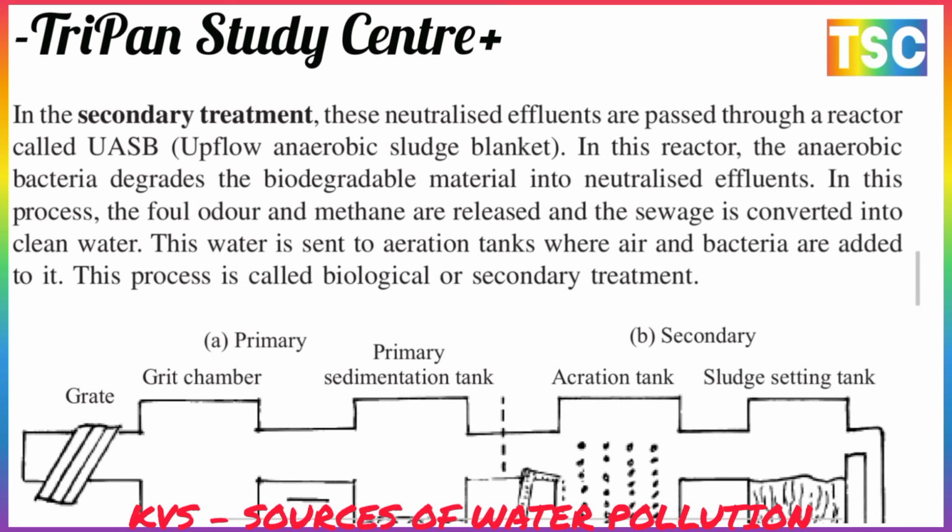The next is secondary treatment. The neutralized effluent is passed through a reactor called UASB, the upflow anaerobic sludge blanket. In this reactor, anaerobic bacteria degrade the biodegradable material in the effluent, methane is released, and the sewage is converted into cleaner water. This water is sent to the aeration tank, where aerobic bacteria are added. This process is called biological secondary treatment.